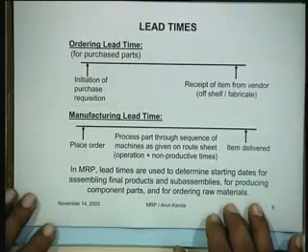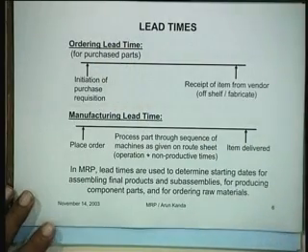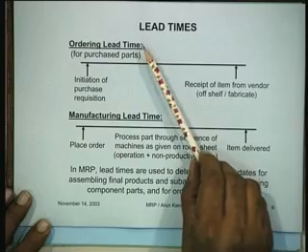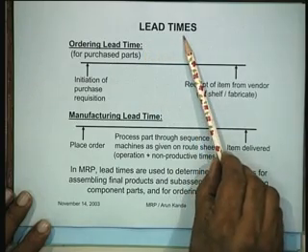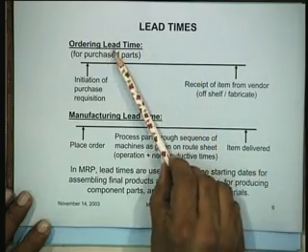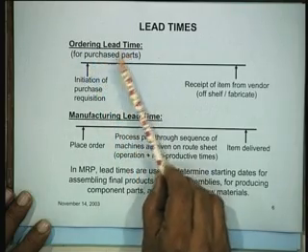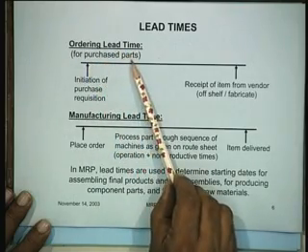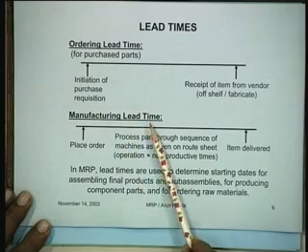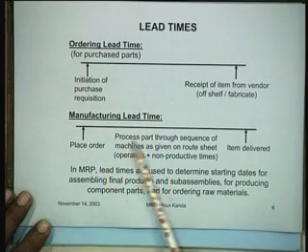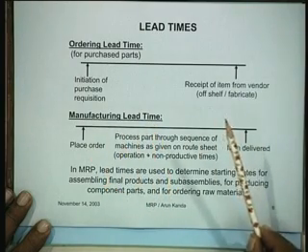I think the other aspect that you need to consider in an MRP setting is the typical definition of lead times, and normally we are concerned with two kinds of lead times. We are talking about an ordering lead time for purchased items or parts, and a manufacturing lead time for those items which are actually manufactured within the company.